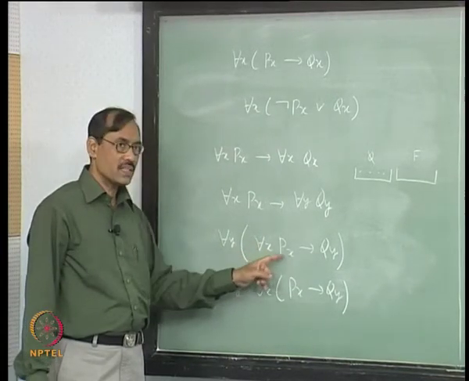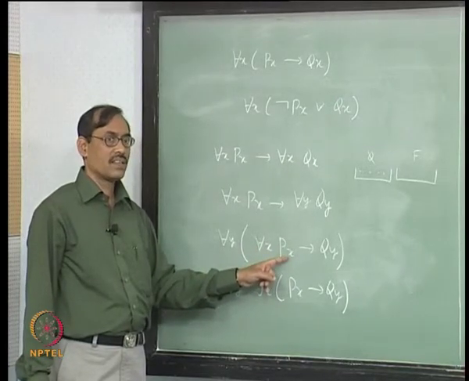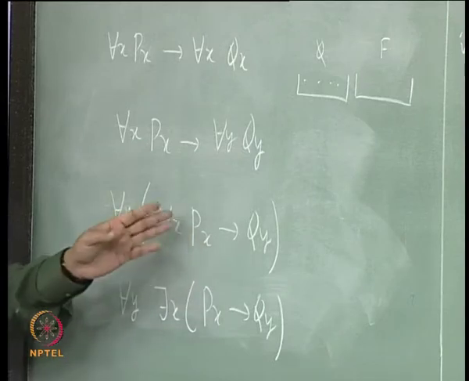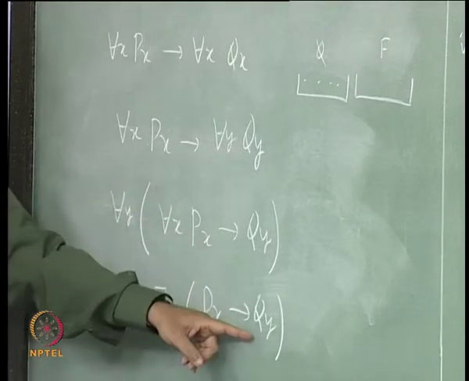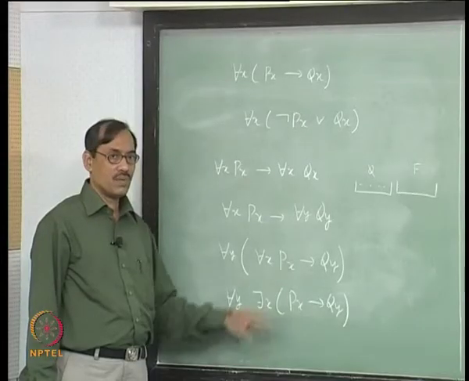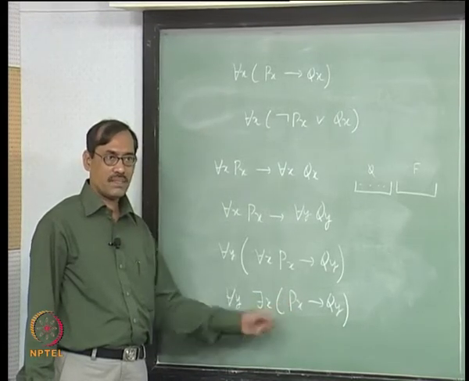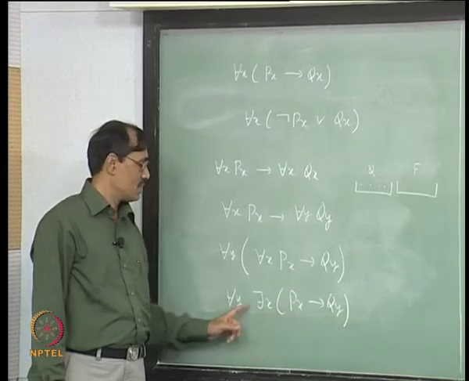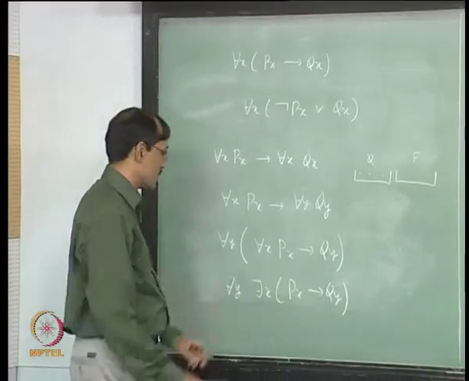So, not for each x Px is the same thing as there is x not Px, or Qy. So, that there is x goes out now, not Px or Qy, which is Px implies Qy, but you do not have to do all those things if you remember the correct distribution law.